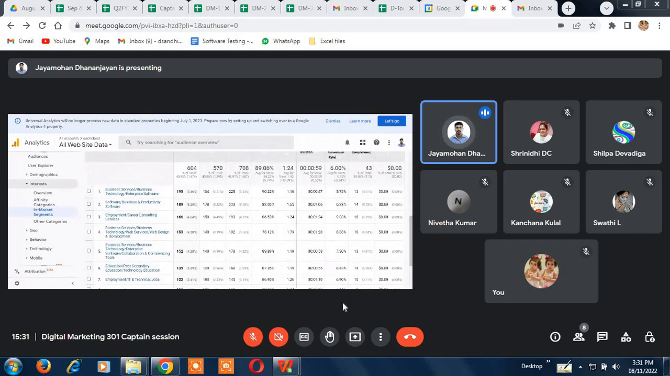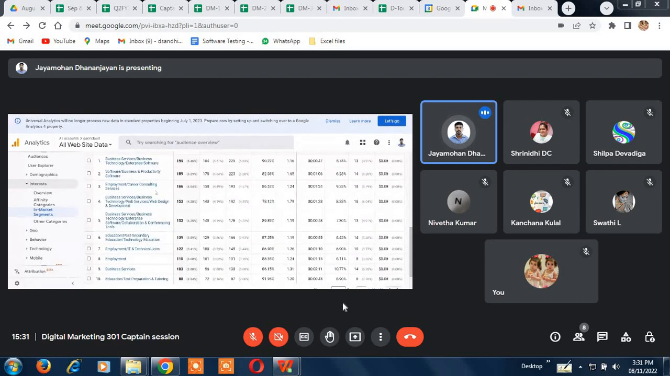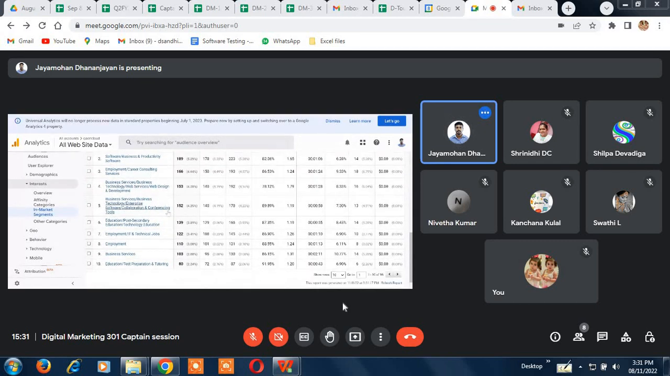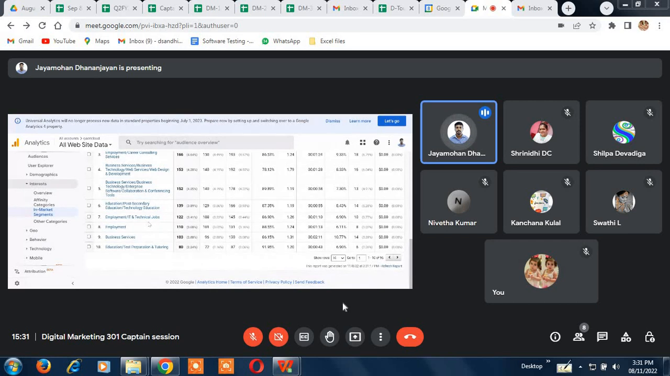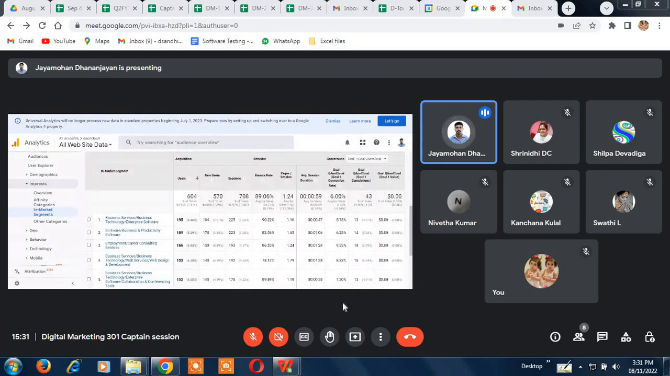Business services, software business. But if you look at the third one, employment and career consulting services, this is something that we don't do at all. But we are getting traffic from this also. I'm not even sure why we are getting that. So employment, IT and technical jobs, all these things. So education and test preparation and tutoring. Again, this is also something we don't do at all. But we are getting the traffic. So there are certain things you can't avoid.